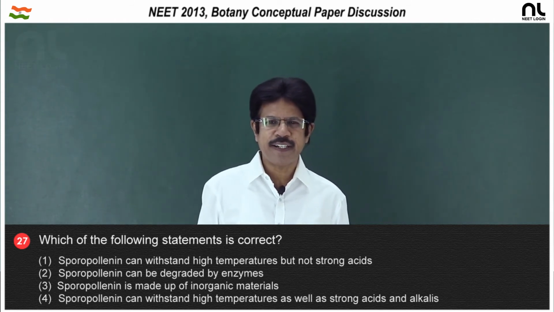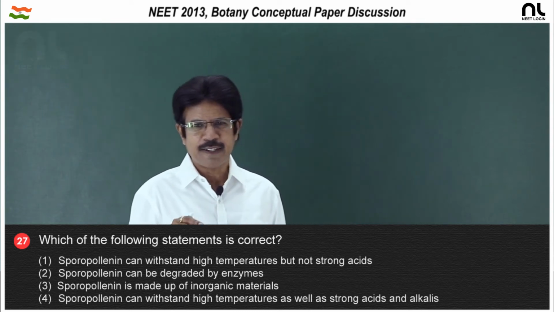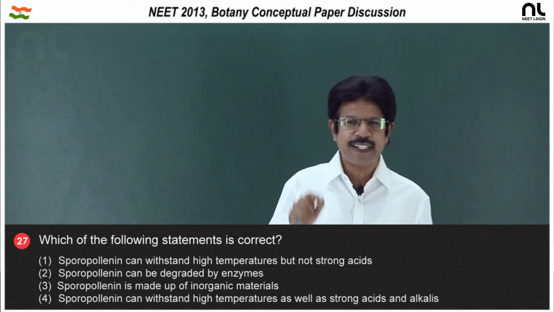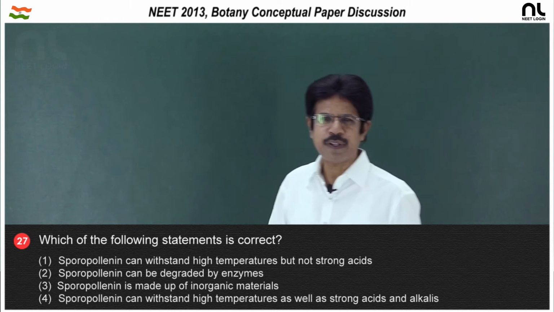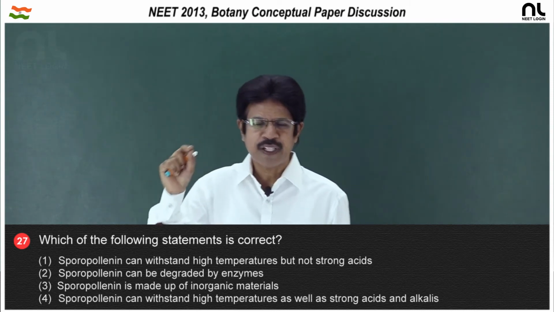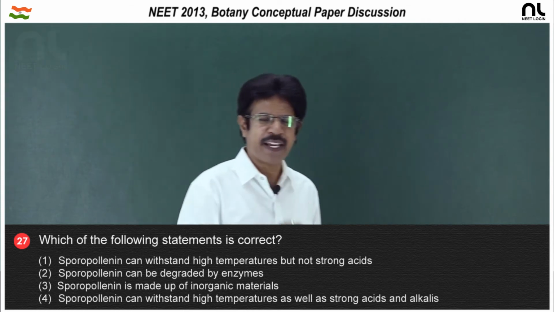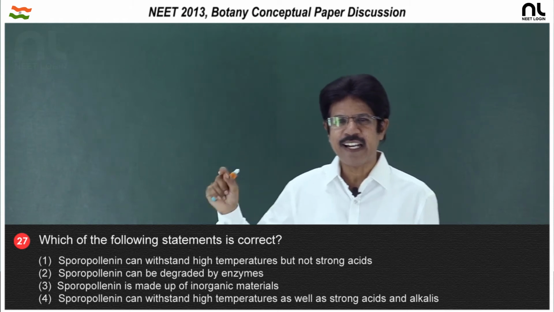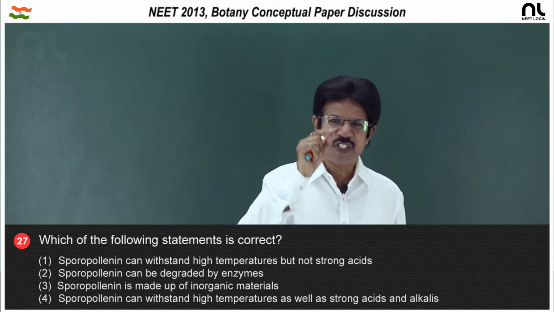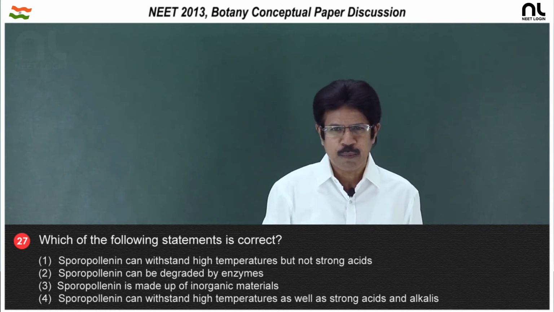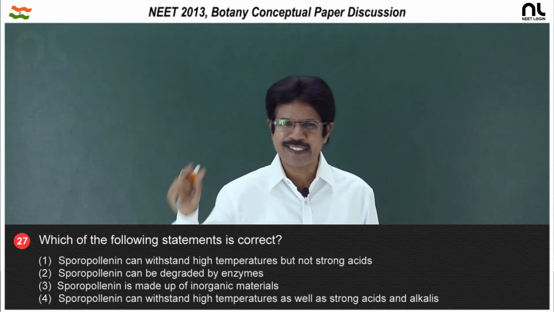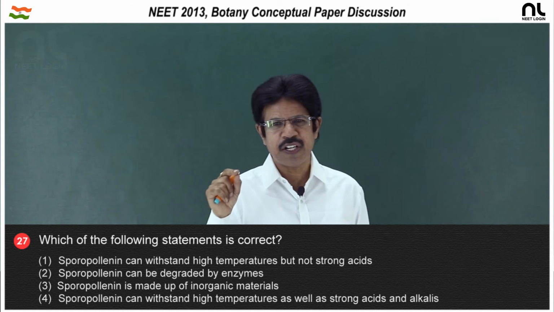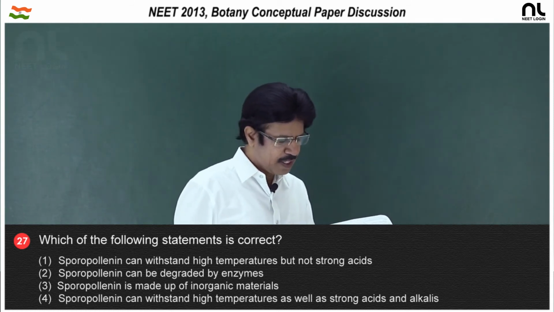And this sporopollenin is interrupted here and there on the exine by germ pores. The germ pores are unthickened circular areas on the exine of the pollen grain through which the pollen tube comes out. The pollen tube is formed by the vegetative cell of the pollen grain. Pollen tube is formed by which layer? That is the intine layer. The pollen tube comes out through the germ pore of the exine. The pollen tube travels through the stigma and style. If it travels through a solid style, what do you call it? It is the transmitting tissue. So, the right option is the fourth option.